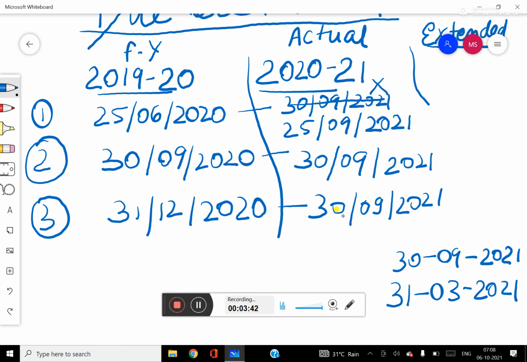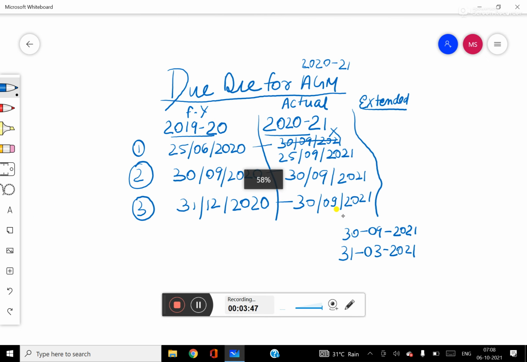Now, the Ministry of Corporate Affairs on 23rd of September 2021 extended the due date of AGM by 2 months. And you have to calculate these 2 months from the due date of AGM. So in the first case, you have to compute your extended due date from this date, not from 30th September 2021.